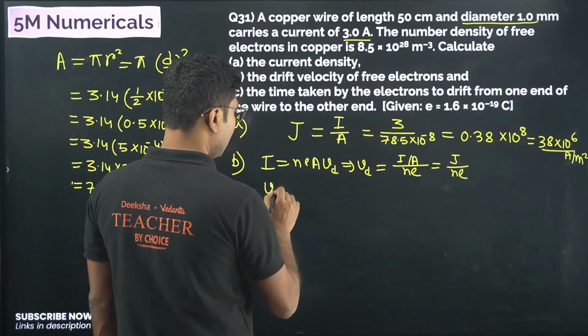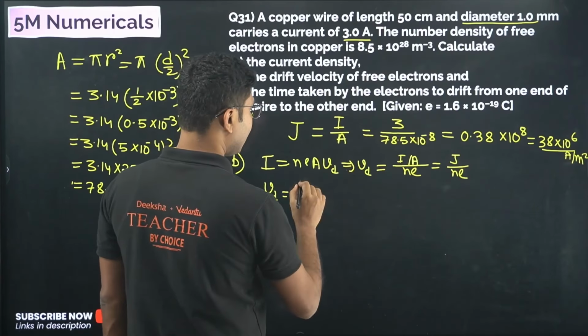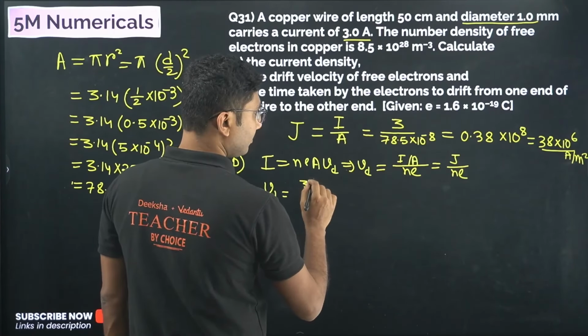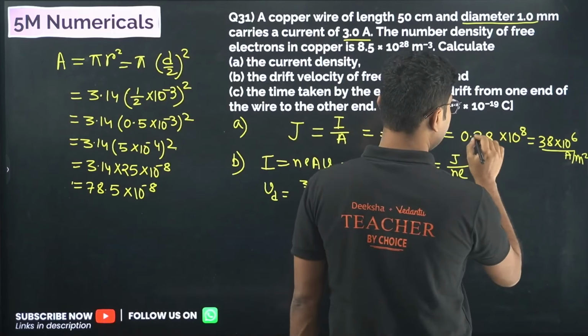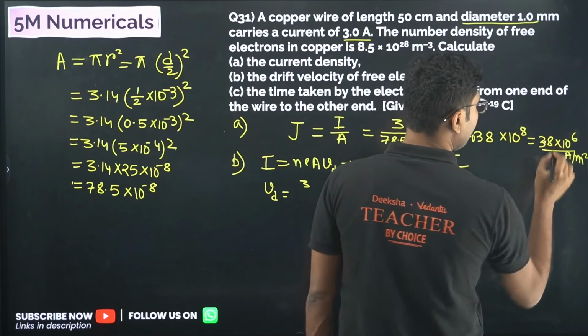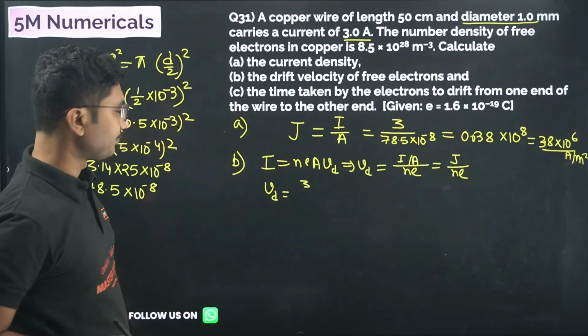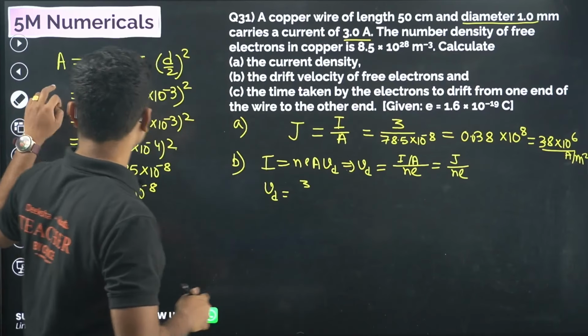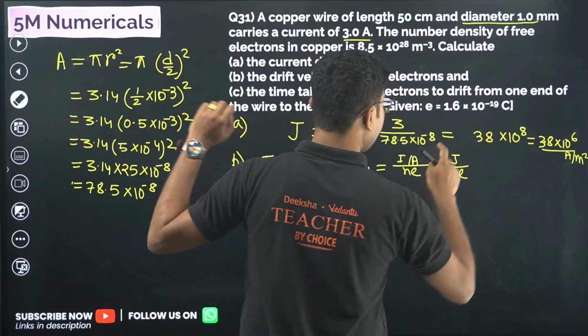So VD equals, current density is 38, I think it will be 3.8. There is a mistake over here. This will be 3.8 into 10 to the power of 6. Because I am not using a calculator, I am relying on my memory.